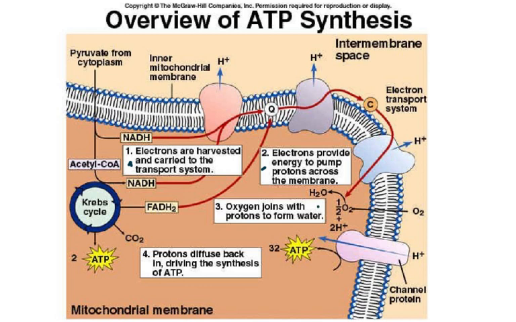And then we have protons diffusing back in, driving the synthesis of ATP. So protons will diffuse back in through this channel protein which is called ATP synthase, and we're going to get the ATP. So this is called oxidative phosphorylation. Just please pause the video here, have a look at it, go through it very point wise.